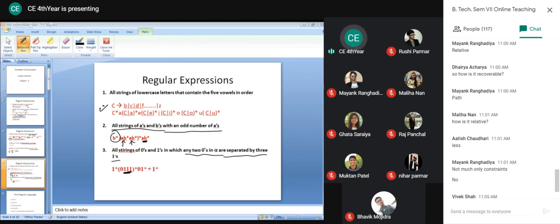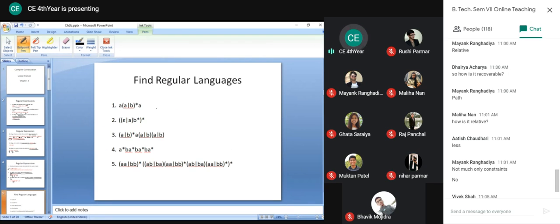So any query in these regular expressions? Because we have done a lot about regular expressions in finite automata, we will not cover it in that much detail here. It is just for the purpose of overview. So now, similar to generating a regular expression, we should also know which language is generated by a given regular expression. So here, this begins and ends with A.